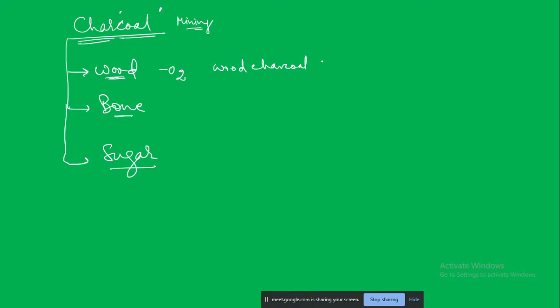Now this wood charcoal is a very useful substance. So basically, if you just take a piece of wood charcoal and put it on water, it will float on water. It will not settle. It will float on water. So what has happened? When we burn